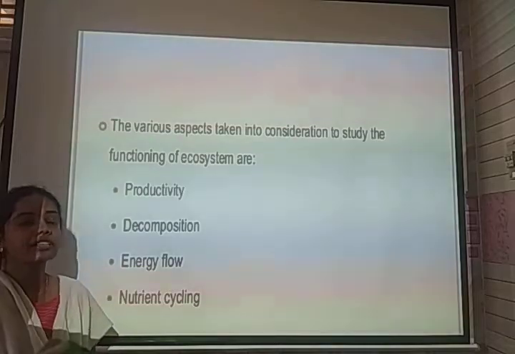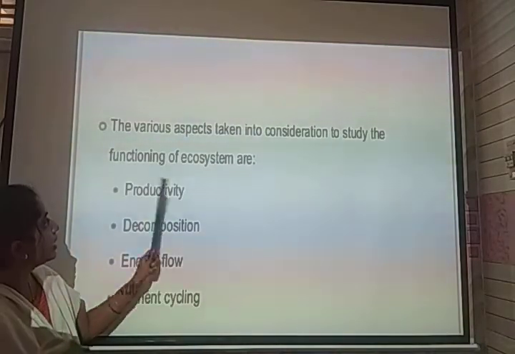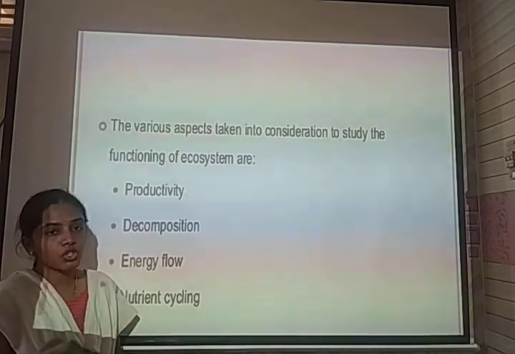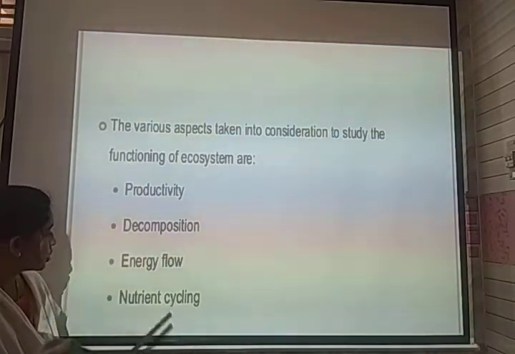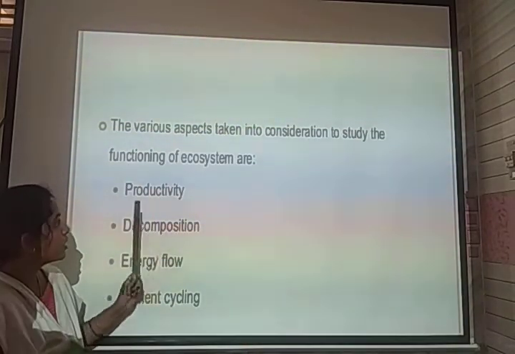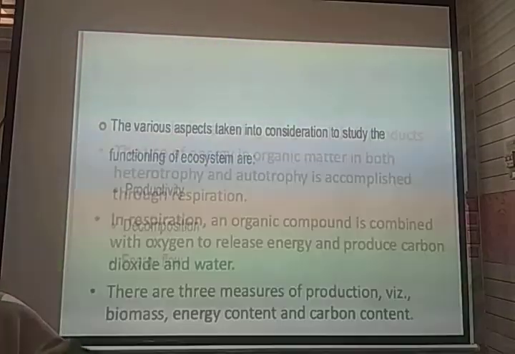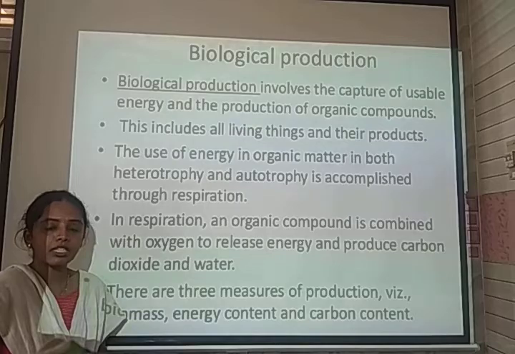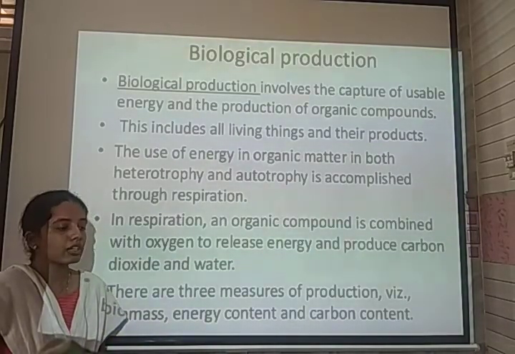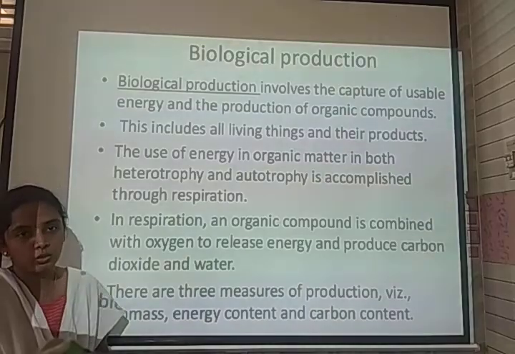So here, the various steps involved in an ecosystem, which acts like a functional process, are productivity, decomposition, energy flow and nutrient cycle. So first one, there is productivity. Productivity is where the plants, by the process of photosynthesis, start preparing the food material and that biomass is stored.